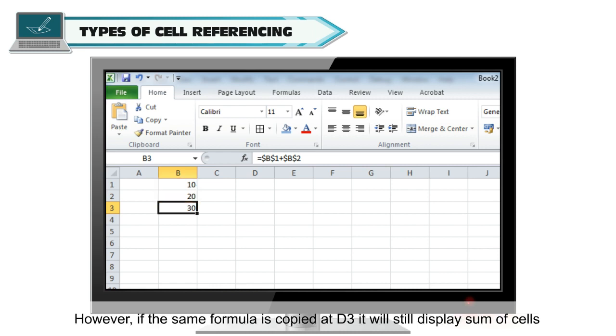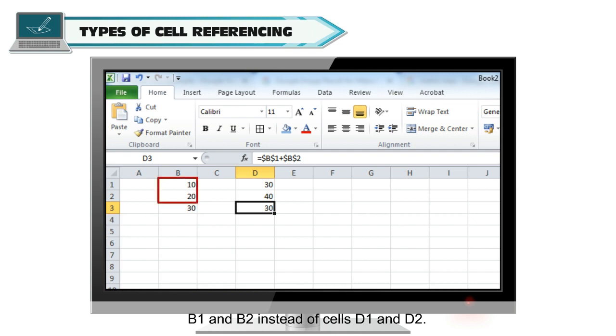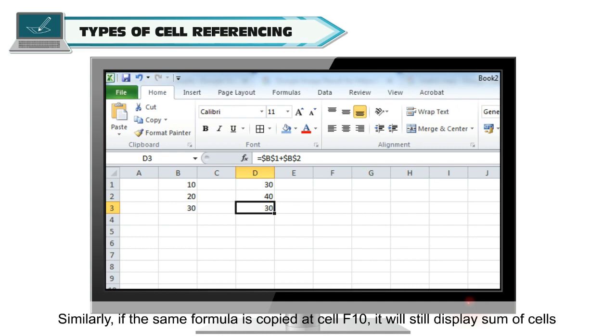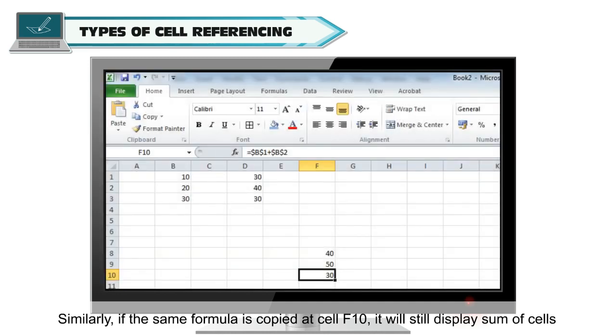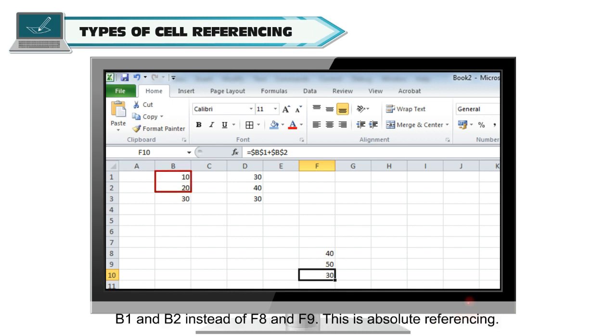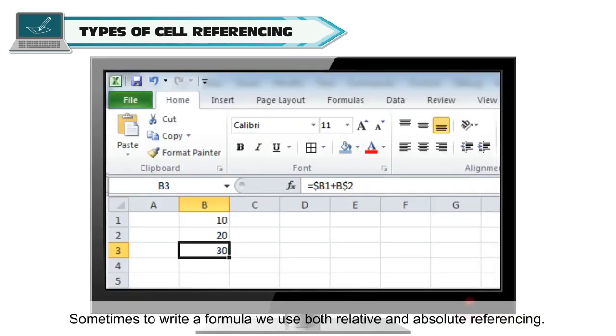However, if the same formula is copied at D3, it will still display sum of cells B1 and B2 instead of cells D1 and D2. Similarly, if the same formula is copied at cell F10, it will still display sum of cells B1 and B2 instead of F8 and F9. This is absolute referencing.